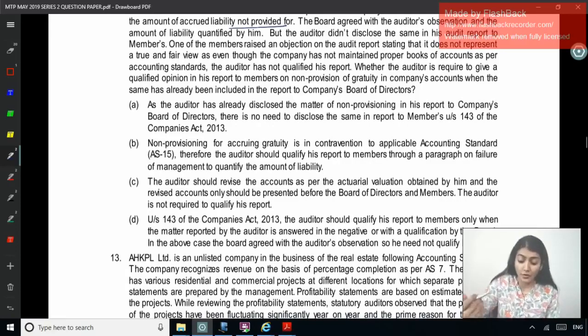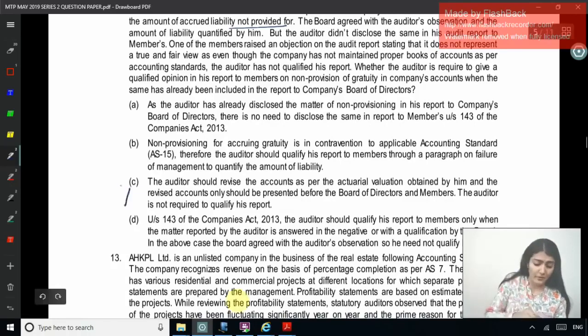Therefore, the auditor should qualify his report to the members through a paragraph on failure of management to quantify the amount of liability. The auditor should revise the accounts as per the actuarial valuation obtained by him, and the revised accounts only should be presented before the board and members. The auditor is not required to qualify report. What revised accounts? Nothing. Right.